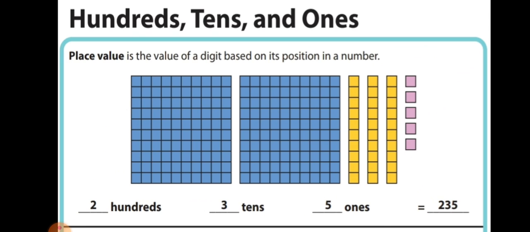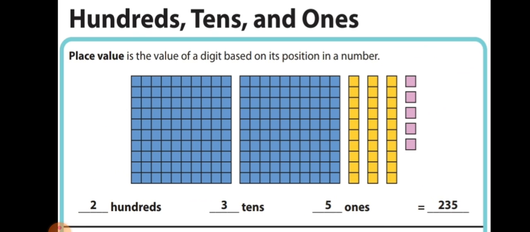First blank, hundreds. So when we write in the hundreds blank, we write the number of boxes of 100. How many boxes of 100? 1 and 2. So 2 is in hundreds.